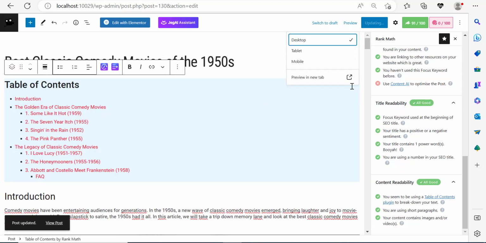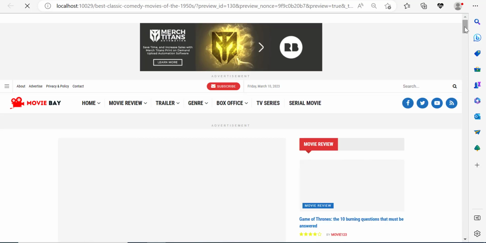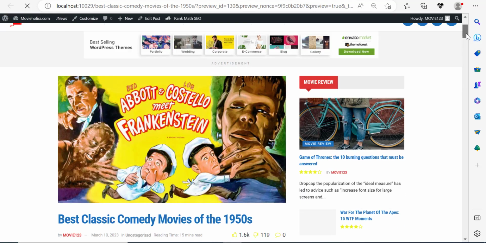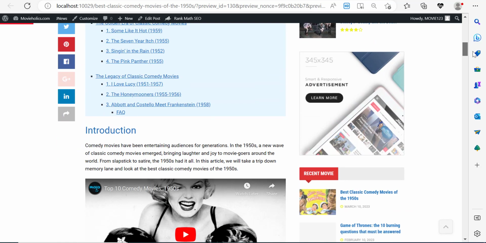And right now, let me take you to preview this, because it's essential that we preview how this looks on our website. Right, so if we preview this, let me just have a quick preview. And I think this is going to look pretty awesome. So here is how it's going to look. That's the featured image at the top. You can see some ads, the table of contents.